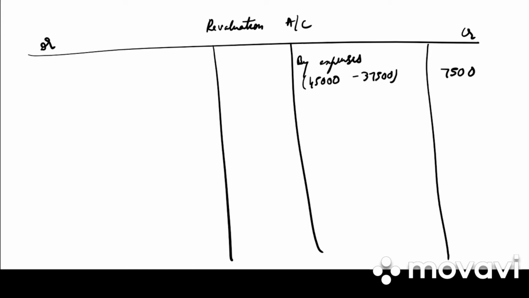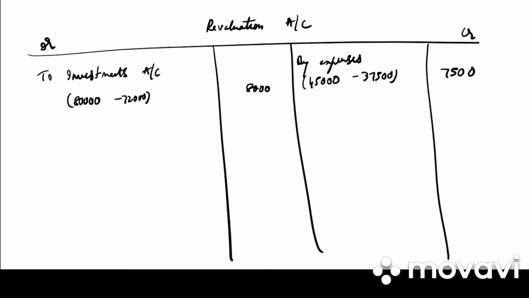Next they have said investment are revalued at 72,000. So the value of investment was 80,000. It is revalued at 72,000. It is took over by Ram. So that is not there. There is decrease in the asset. So to investment taken over by Ram would be in your capital account. 80,000 minus 72,000, that is 8,000.